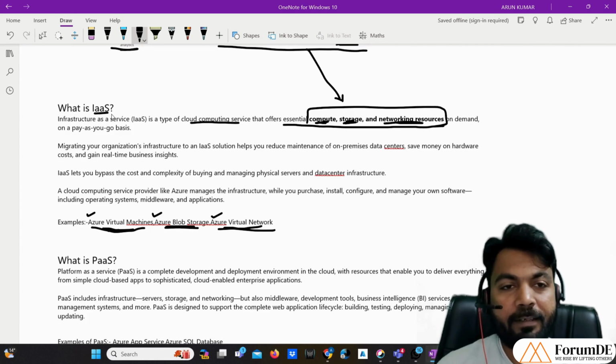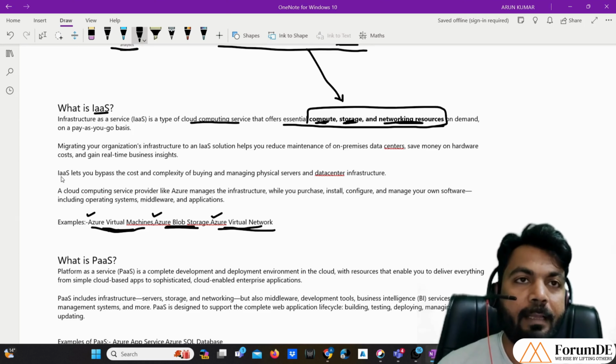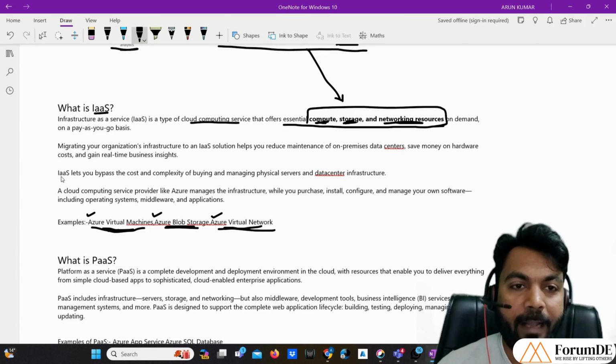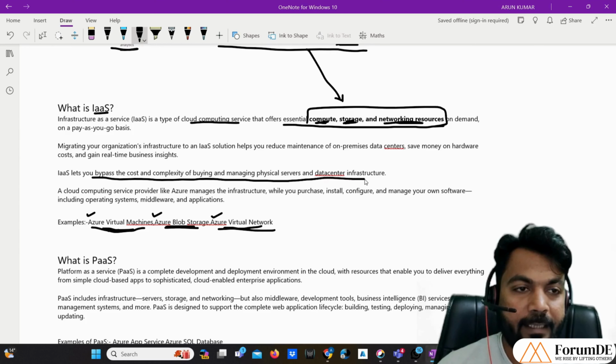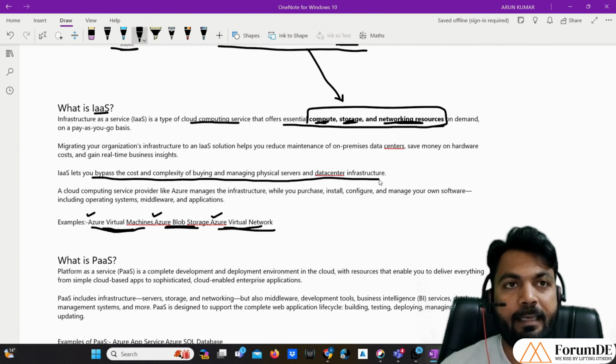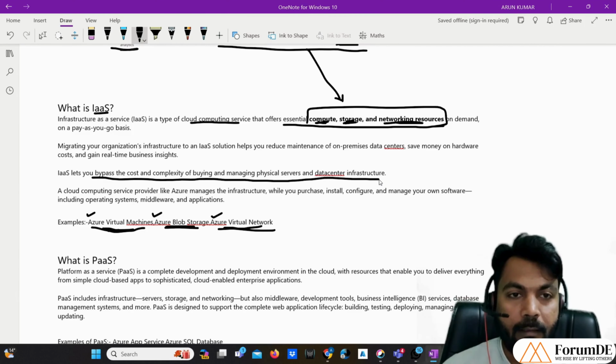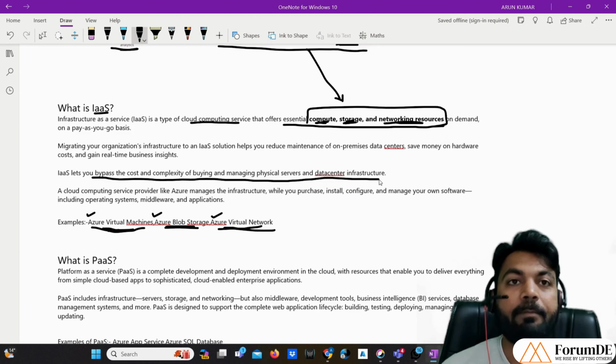So what are the benefits of IaaS? IaaS helps developers and organizations bypass the cost and complexity of buying and maintaining physical servers and data centers. Maintenance of servers is a very typical task, right?